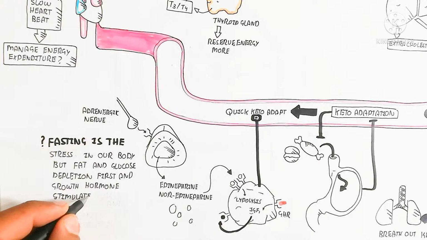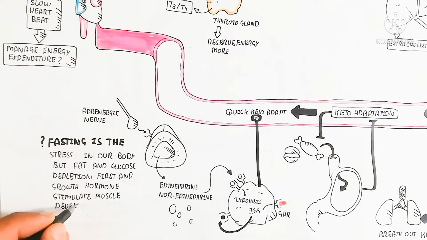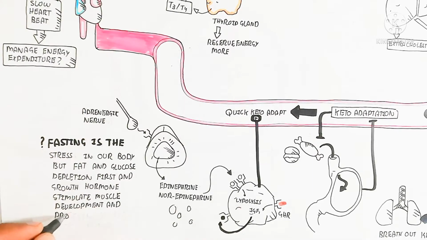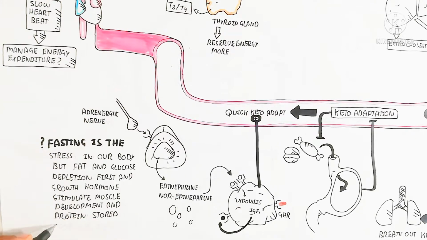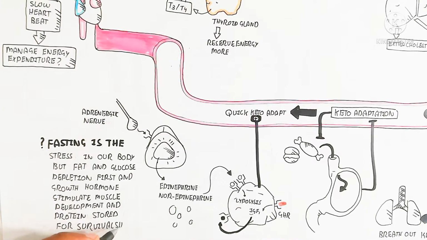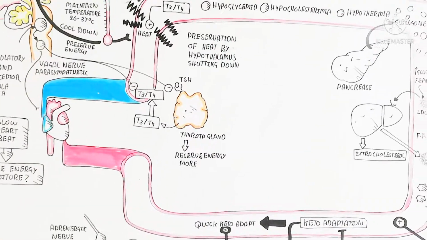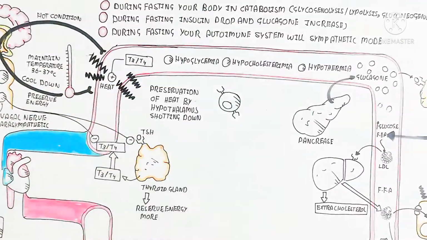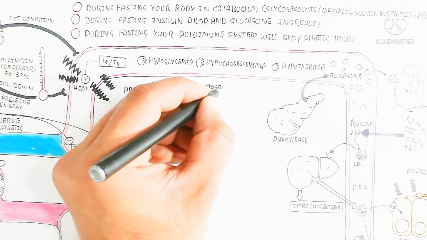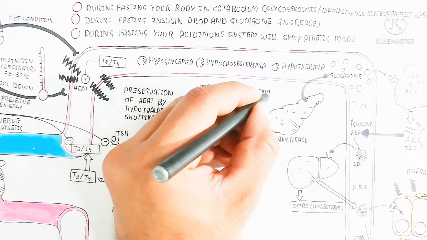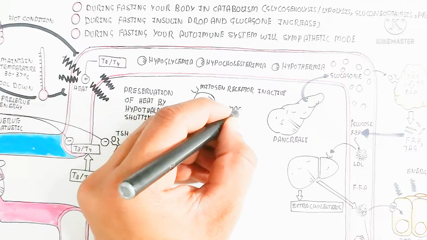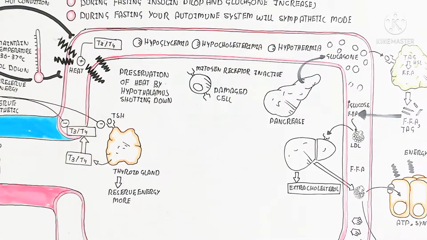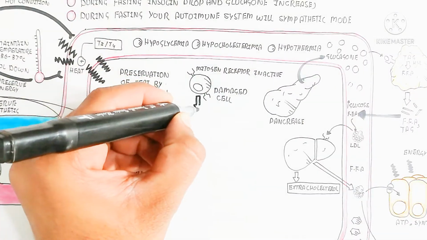Fasting is a stress in our body, but fat and glucose are depleted first, and growth hormones stimulate muscle development. That is why protein is stored for survival. The protein will remain in storage throughout life, but after a month or so it can be broken down due to complete fat depletion.